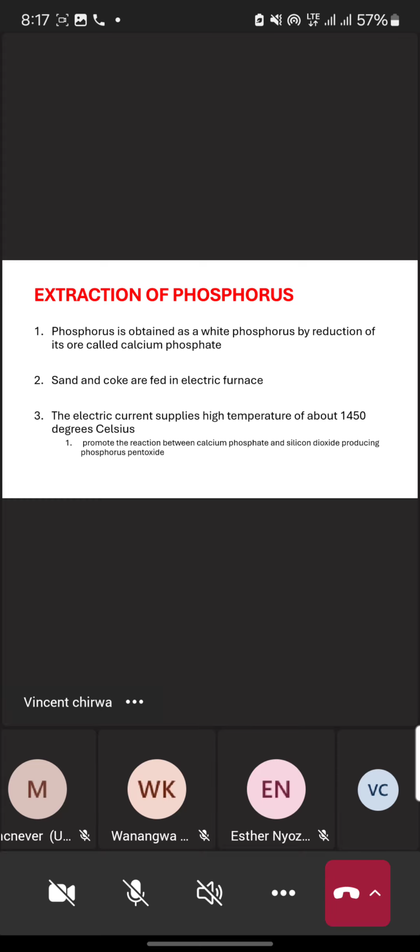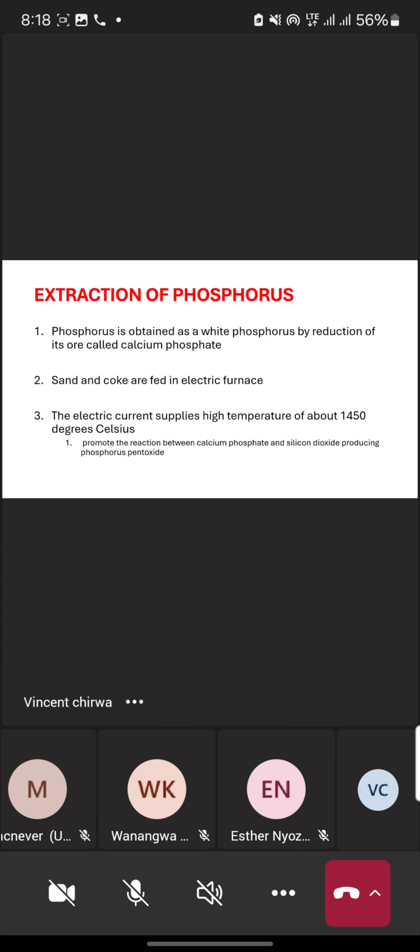Metal ore called calcium phosphate is one of the sources of phosphorus. So in step 1 we have calcium phosphate. We will use this calcium phosphate to obtain phosphorus.